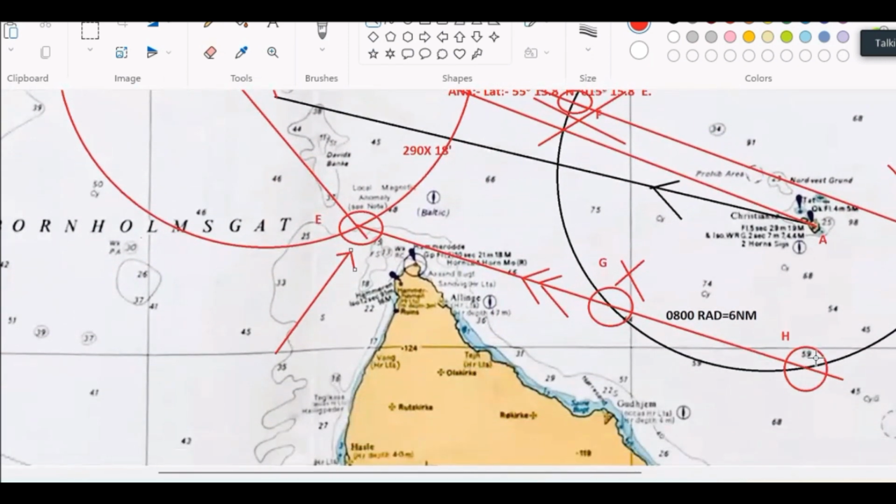But EH and AC will exactly match. That means my position at 8 o'clock will be at H. Again, we'll verify forward of the beam or not. And you will find that the lighthouse from H is forward of the beam. And that means my positions are H and E. H is the 8 o'clock position and E is the 9:30.